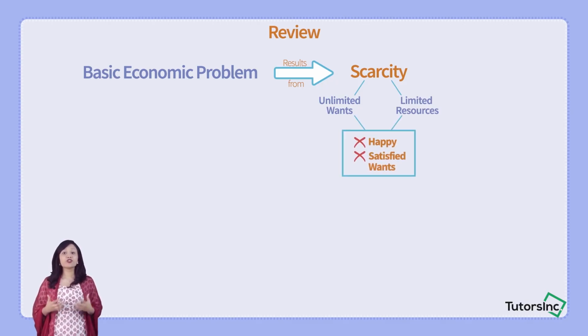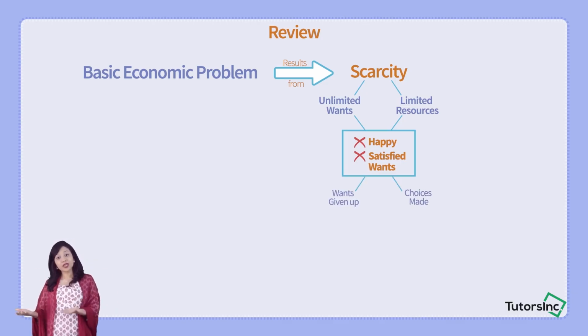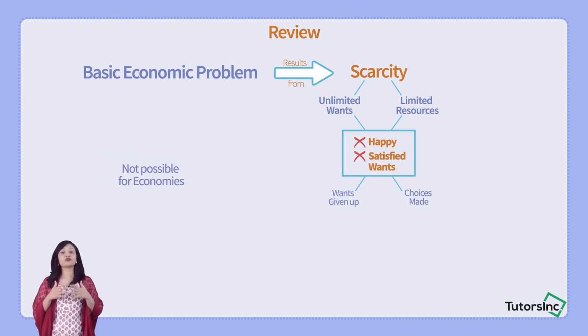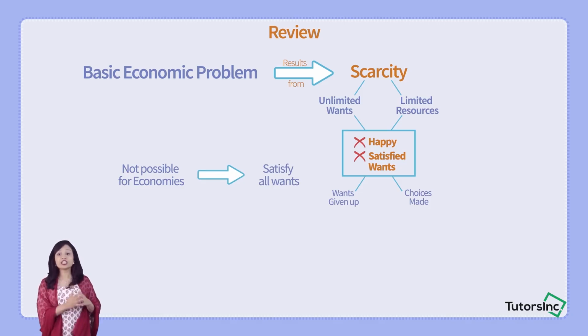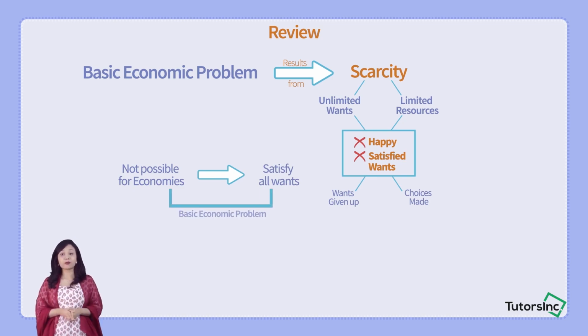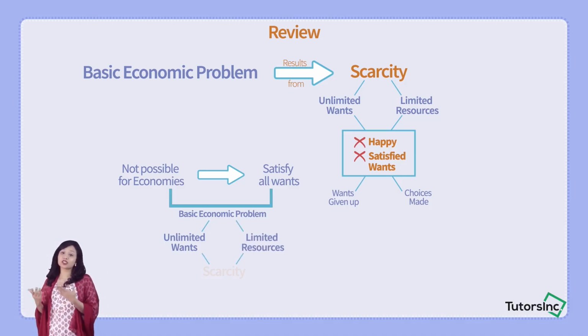Everyone does not have their wants satisfied. Some wants have to be given up. Some choices have to be made because it's not possible for all of the economies around the world to satisfy each and every consumer's or individual's wants. So this is the prevailing problem going around the world, which is known as the basic economic problem, the problem which arises from unlimited wants and limited resources. In other words, the problem which arises from scarcity.